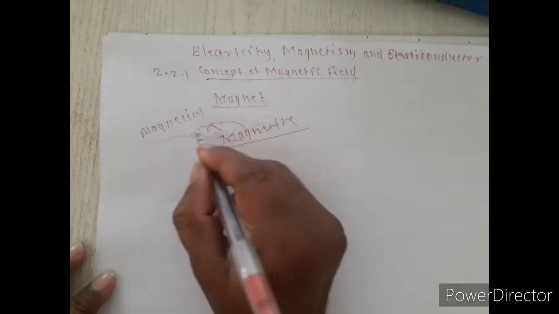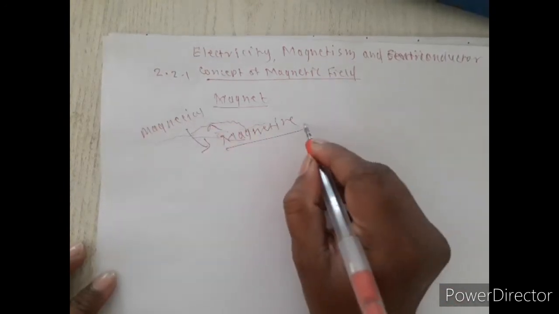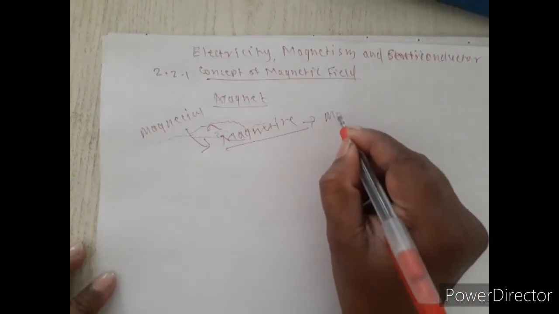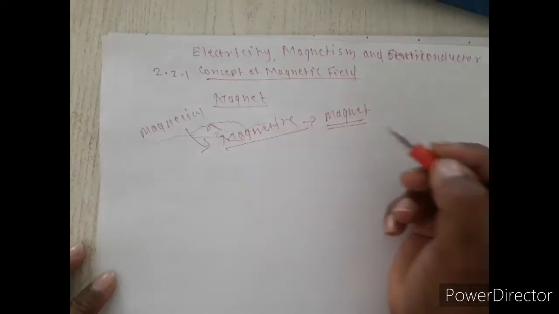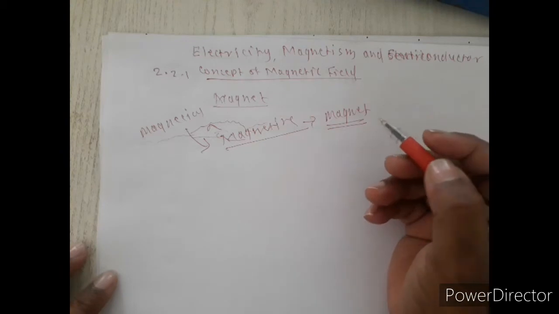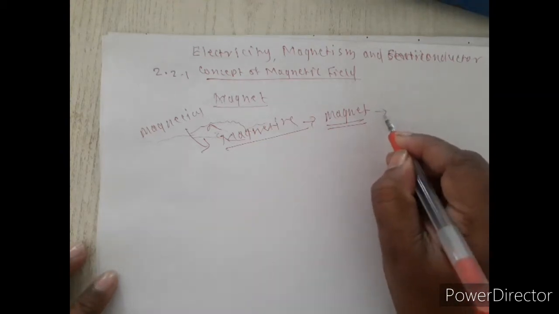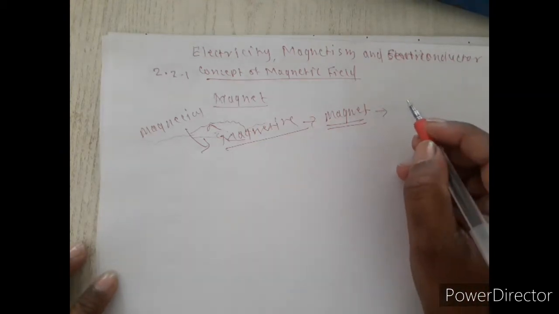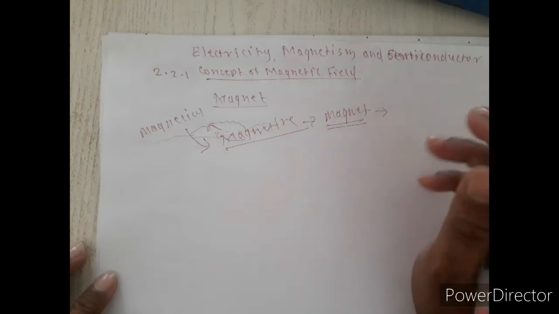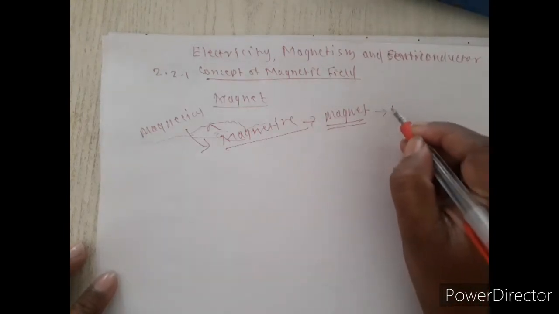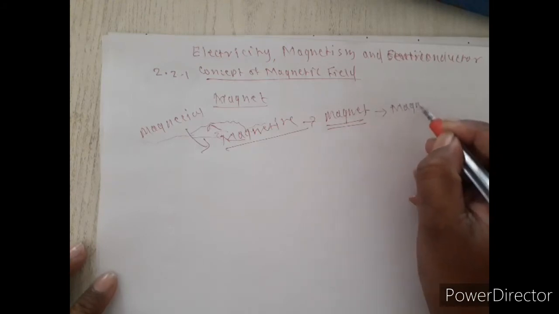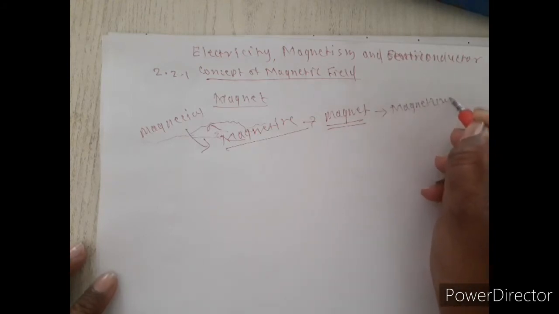Magnesia to magnetite, magnetite to magnet. Magnet is the name of that particular substance, and the science or theory of magnets is called magnetism.